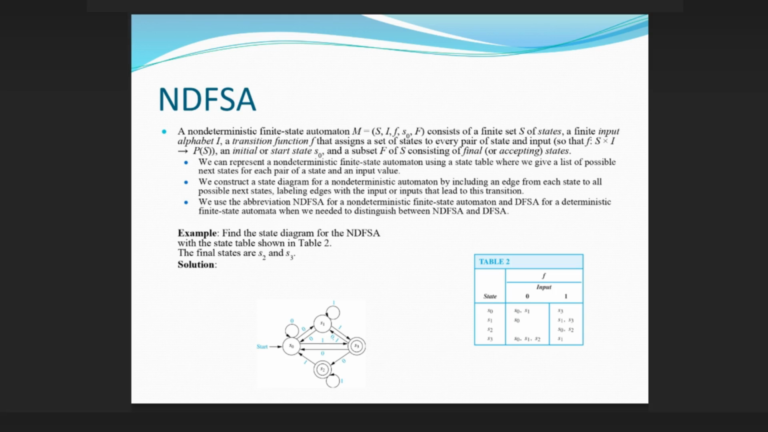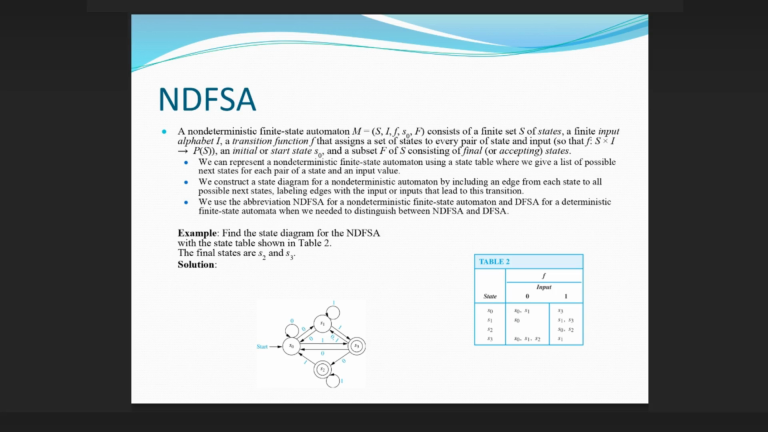We can represent a non-deterministic finite state automaton using a state table where we give a list of possible next states for each pair of a state and an input value. We construct a state diagram for a non-deterministic automaton by including an edge from each state to all possible next states, labeling edges with the input or inputs that lead to this transition. We use the abbreviation NDFSA for a non-deterministic finite state automaton and DFSA for a deterministic finite state automaton when we need to distinguish between them.